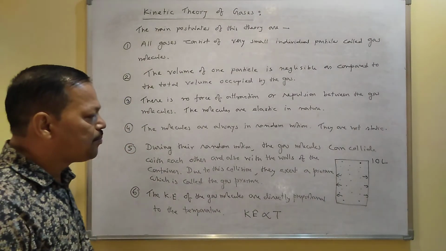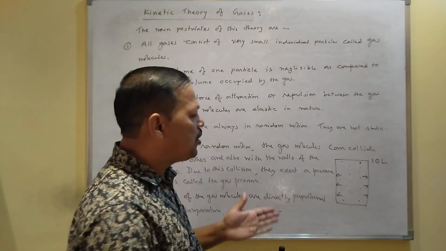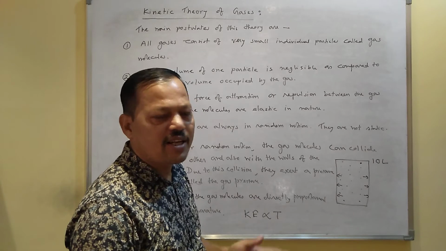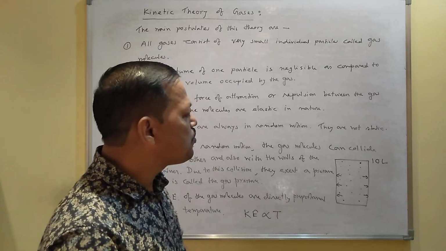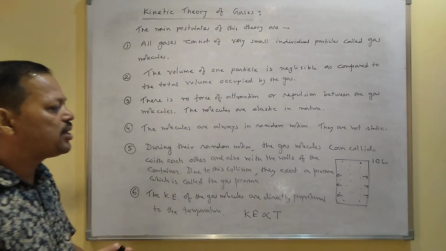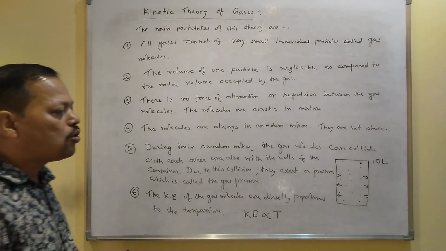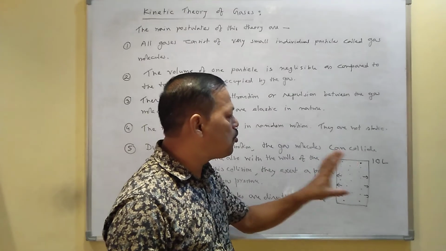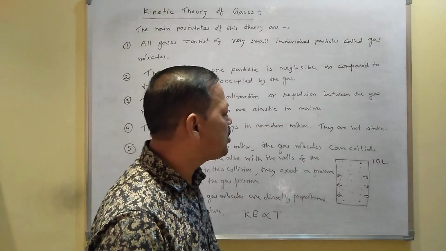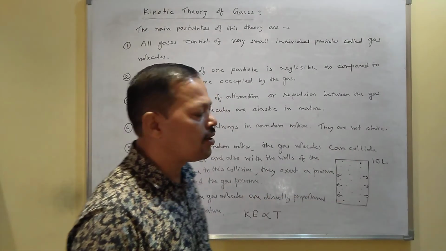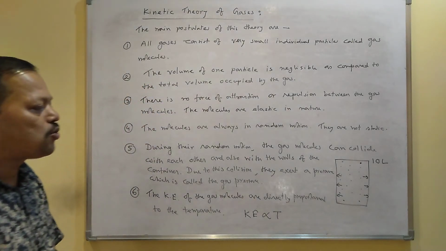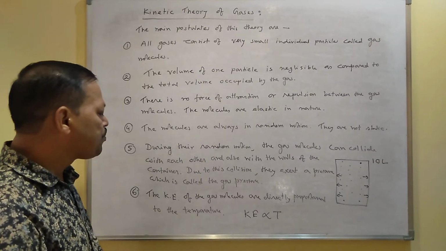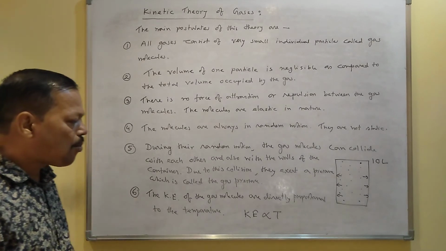And number 5, during their random motion, when they are moving inside the container, since they have no direction, in any direction they can move, and due to this movement, the particles can collide with each other and with the walls of the container also. I mean, inside the container, a number of collisions take place between the gas molecules, and due to this collision, they exert a pressure which is called the gas pressure, and that is why every gas exerts pressure inside the container.